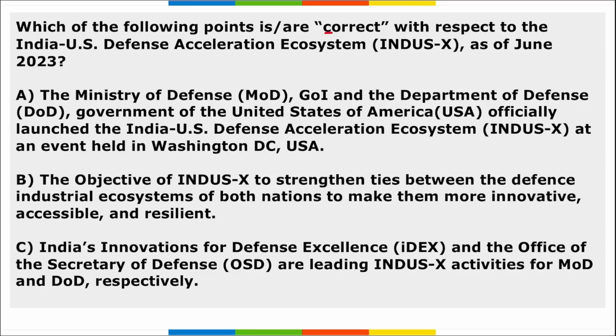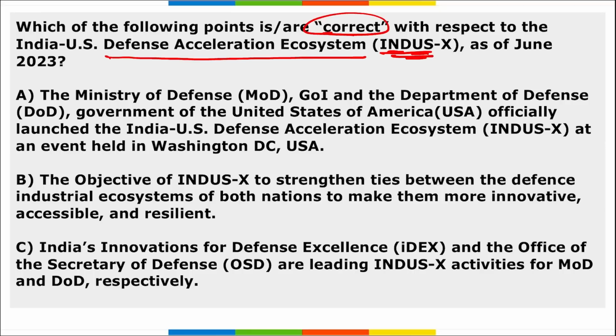Next, which among the following is or are correct with respect to INDUS-X? Here the name itself suggests INDUS, that is India and US, right? That is India-US Defense Acceleration Ecosystem. And we saw that because of this, multiple defense cooperation agreements and multiple defense deals were signed between India and USA.